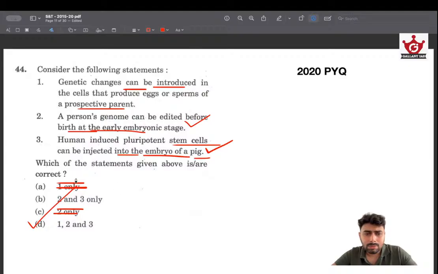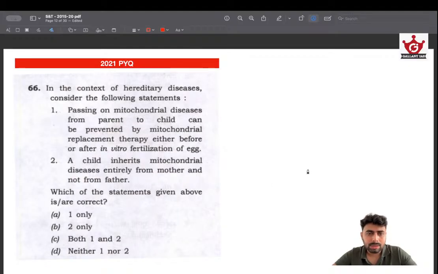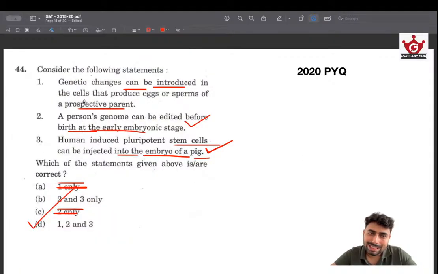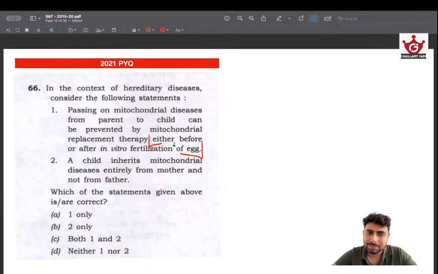So that's the right answer for that, and I'll show you a few things. Like again, the passing of mitochondrial disease. In that particular question, there are 2 parts. From parent to child can be prevented by mitochondrial replacement therapy either before or after in vitro fertilization. See this portion. This is in 2021, and look at this. Look at the 2021: genetic changes can be introduced in cells that produce eggs or sperm of a prospective parent. This is exactly the same. This is exactly the same thing that is being asked in the first statement.